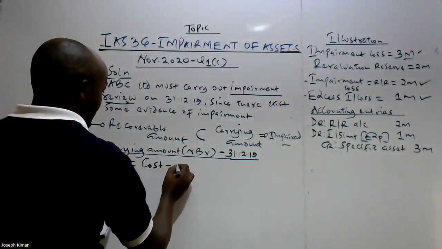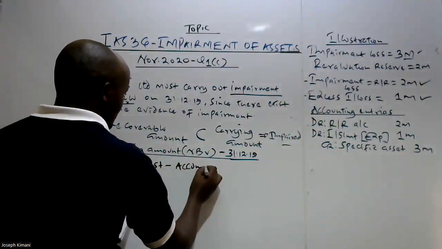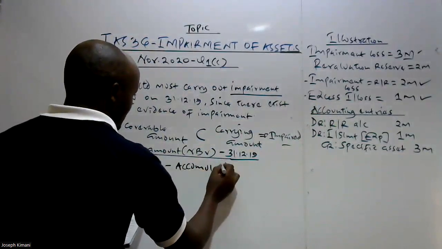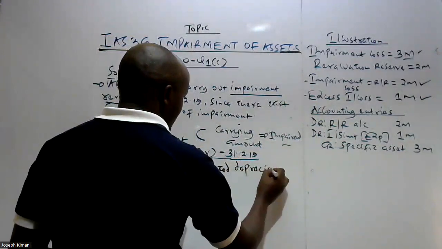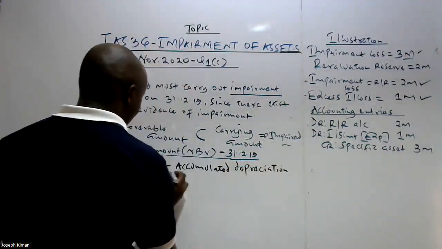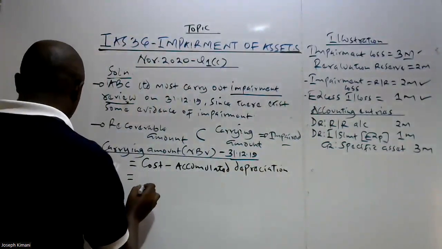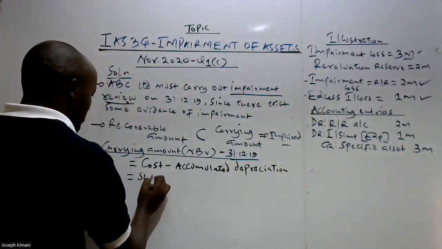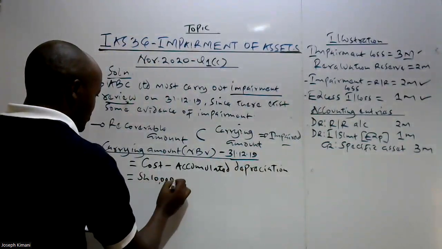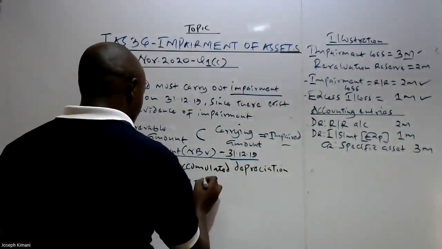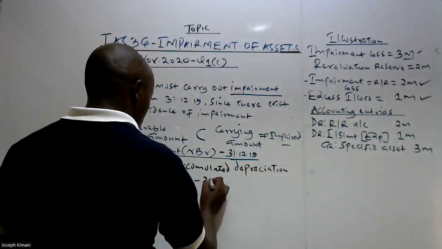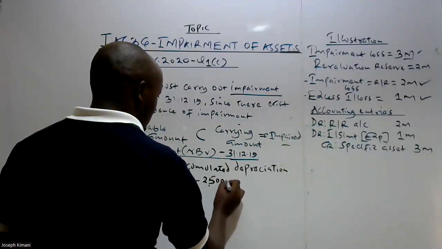So to determine this net book value is very, very simple. We take the cost minus the accumulated depreciation. So do we have this information? Yes. In the first paragraph, we are told that the cost of the machine was 10 million. And then we are told at the end of 2019, its accumulated depreciation was 2.5 million.